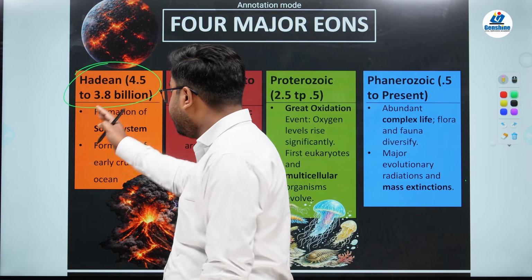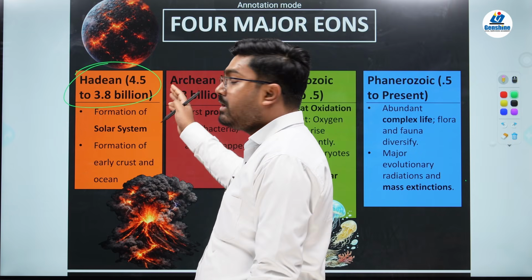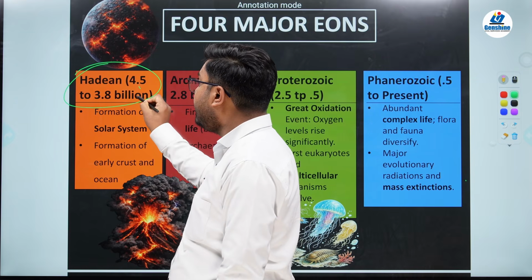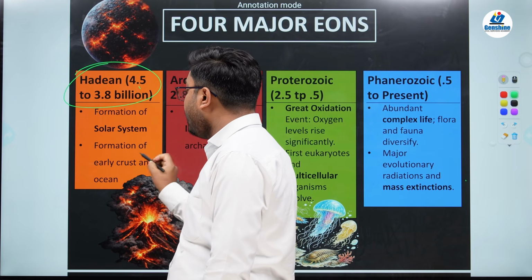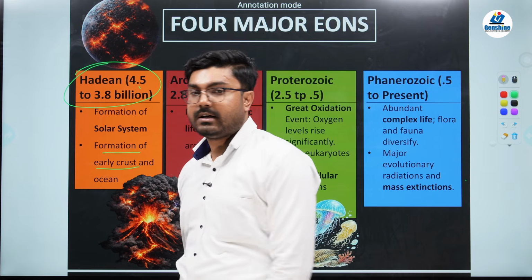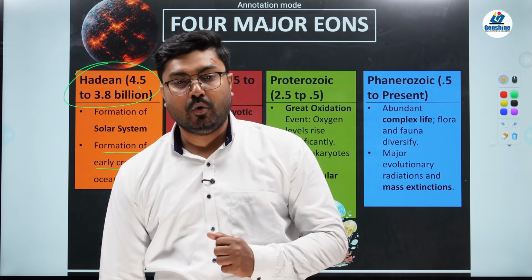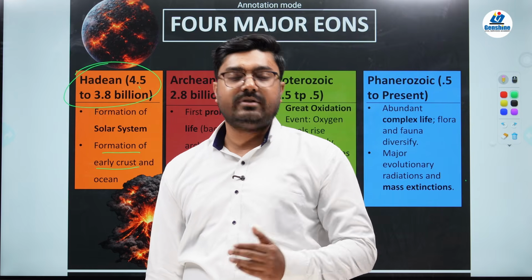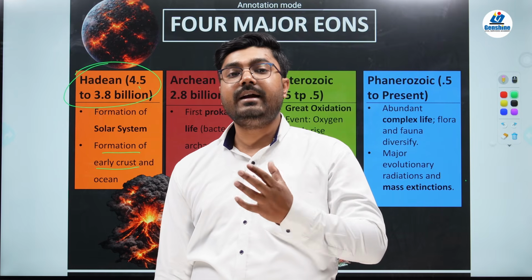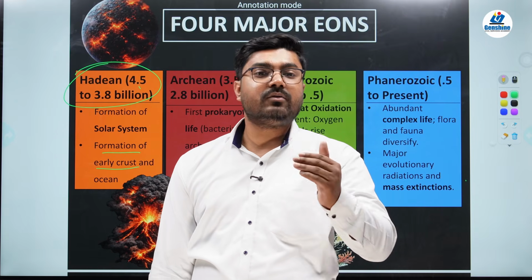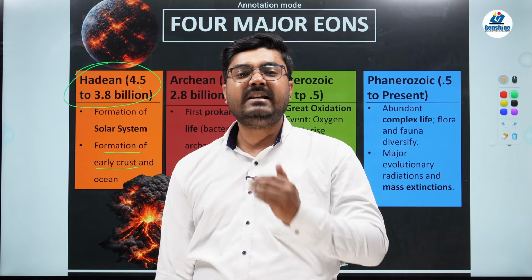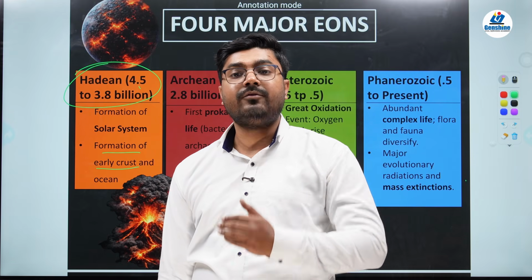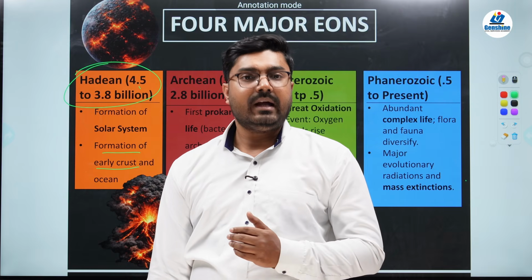But however, after this period, what happened? There was cooling of the earth. So by the end of Hadean, just before 3.8 billion years ago, there was the formation of the earth's early crust and the formation of the ocean. When the earth cooled down, there was continuous rain for thousands of years, because from the volcanoes there was release of water vapor, and this water vapor condensed and fell down, or precipitated, in the form of rainfall.